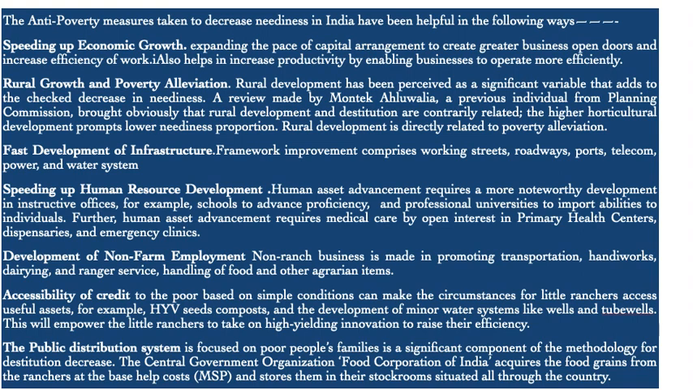Rural growth and poverty alleviation. Rural development has been perceived as a significant variable that adds to the marked decrease in poverty. A study made by Montek Ahluwalia, a former member of the Planning Commission, shows that rural development and poverty are inversely related. The higher the agricultural development, the lower the poverty ratio. Rural development is directly related to poverty alleviation.